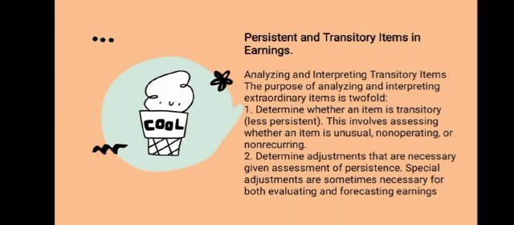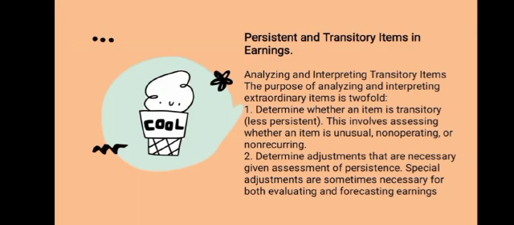The last, we discuss persistent and transitory items in earnings. Recasting and adjusting earnings for equity valuation rely on separating stable, persistent earnings components from random and transitory components. So we also discuss how they should be handled in evaluating earnings level, management performance, and earnings forecasting.